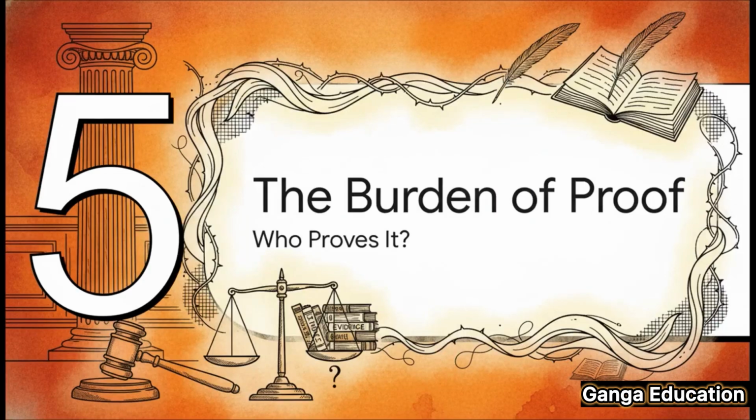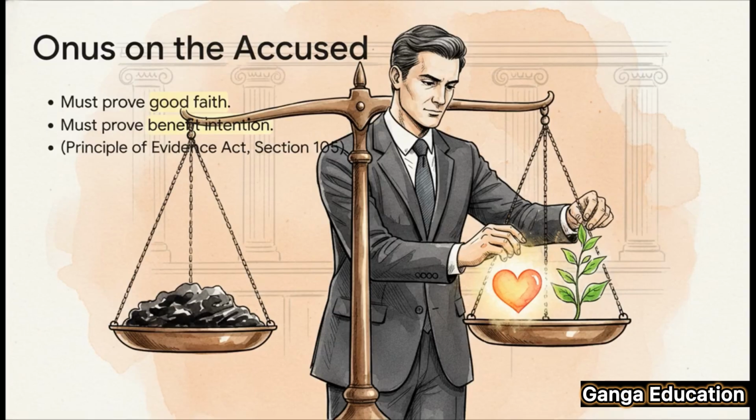Okay, so we've established what the defense is. But in a courtroom, who is actually responsible for proving that all these conditions were met? This brings us to a very important procedural point, the burden of proof. The onus, or the burden, is on the accused. If our surgeon is charged, it is on him to prove to the court that his communication was in fact made in good faith and for the patient's benefit.